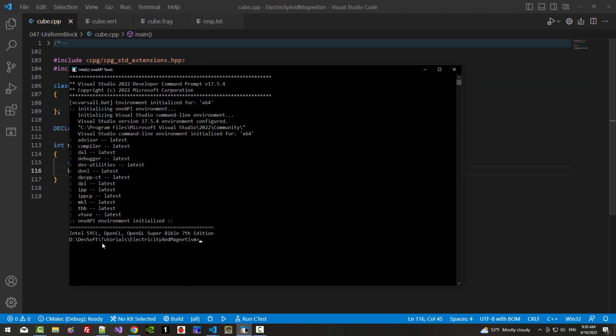Now I will open this command prompt. You should see Intel OpenGL Survival 7th edition.